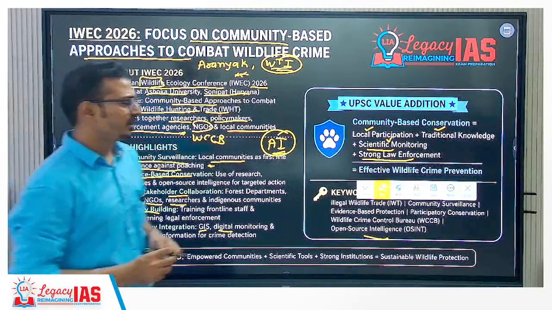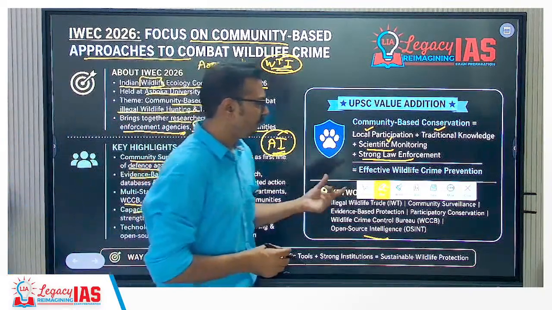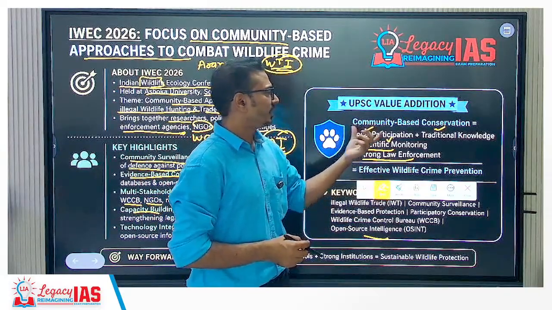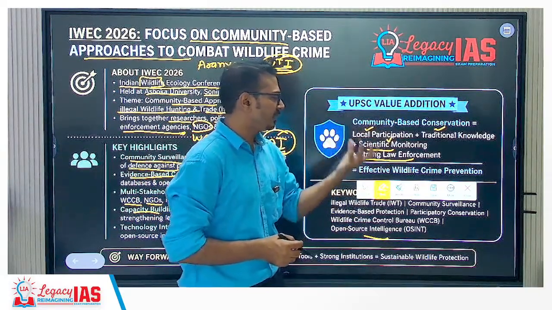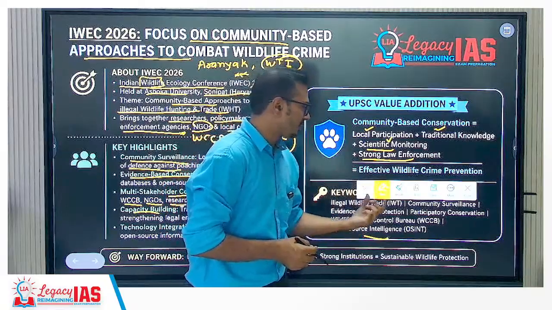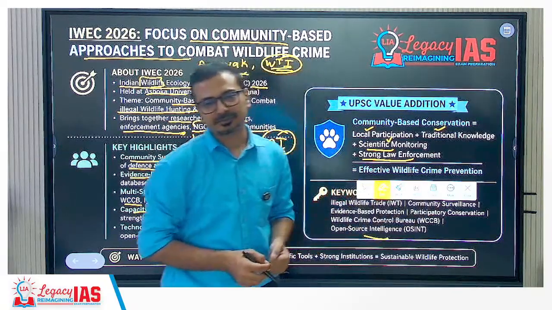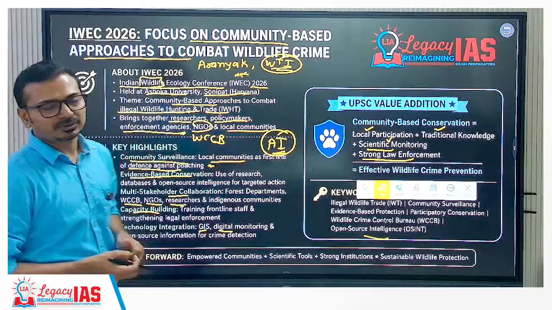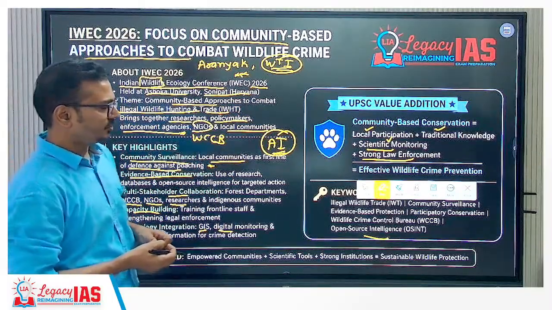So you can use the terms like illegal wildlife trade, community surveillance, community based conservation, or you can use the term participatory conservation. So these are all relevant terms that we should use.